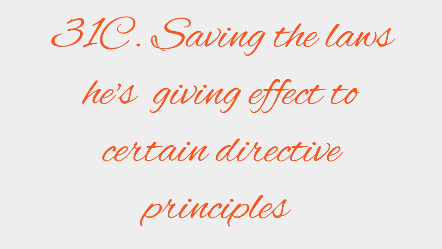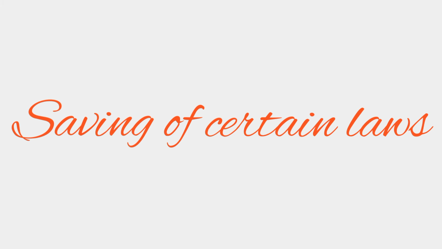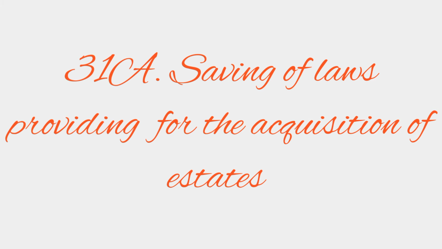Now let's find the keywords from the story. First brother, what is he doing? He is saving certain laws. Saving certain laws is one of the main keywords. At what age? At the age of 31. So remember this one, even 31 is a keyword. At the age of 31, he is saving laws providing for the acquisition of estates. So saving of laws providing for the acquisition of estates is the 31A keyword.